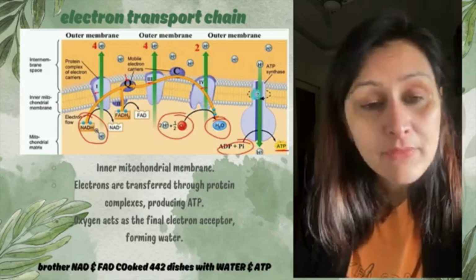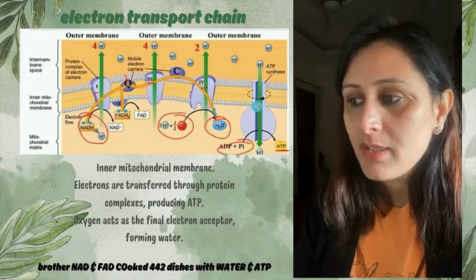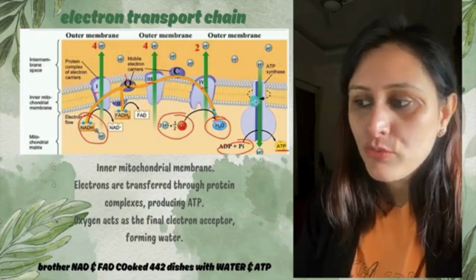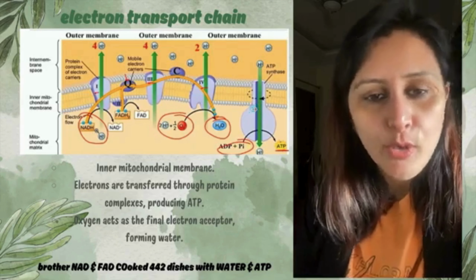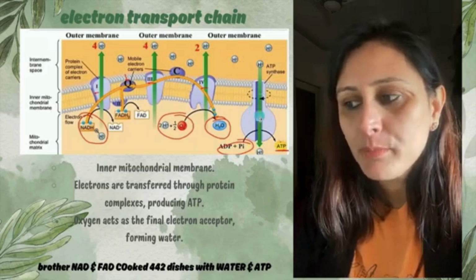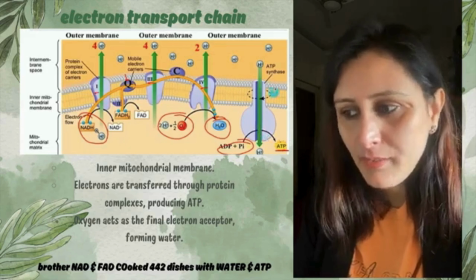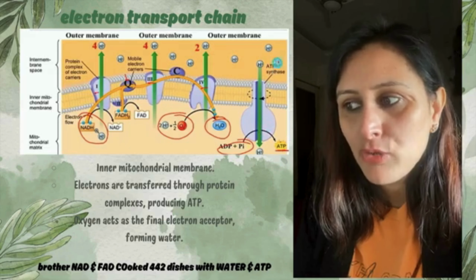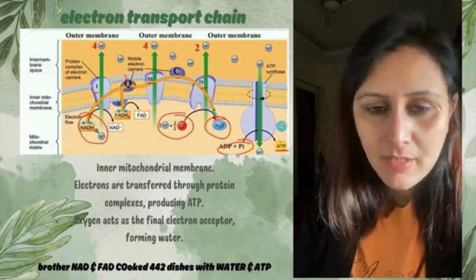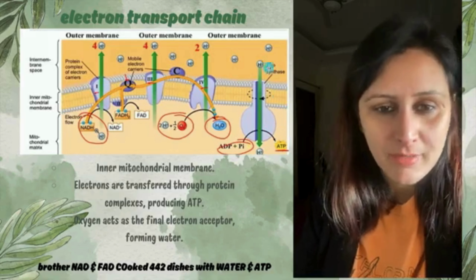This fifth complex which is present over here, it is the ATP synthetase. This gets hydrogen to release out and form the water molecules. ठीक है. So this fifth complex helps to release the hydrogens which are already inside, and eventually the ATPs get synthesized inside this and the energy is released, right?